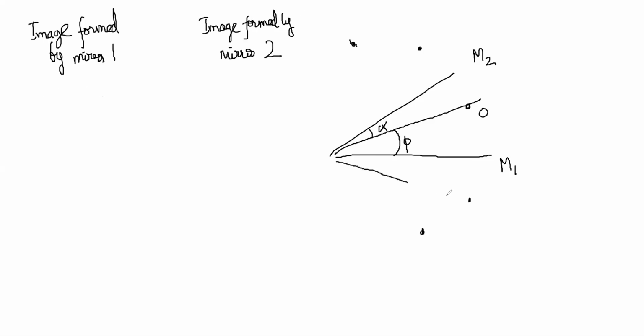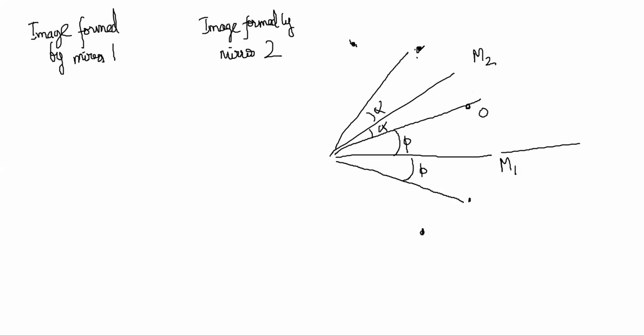The first image is here. This angle is phi. And the second image from mirror 1 is like this. Second image is coming here. It is the image of this one, and this image would have been at angle alpha.